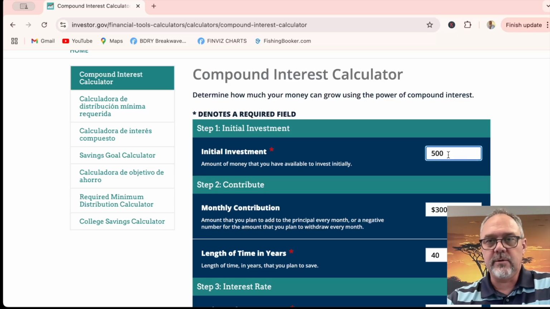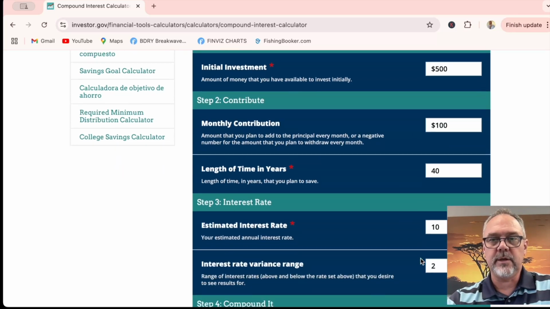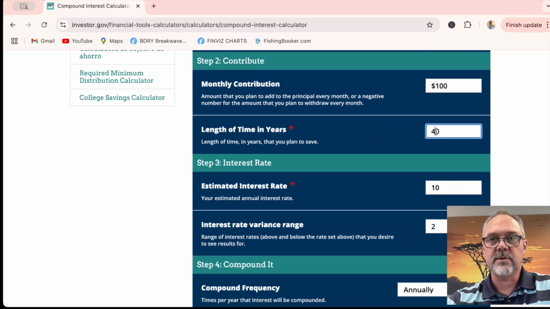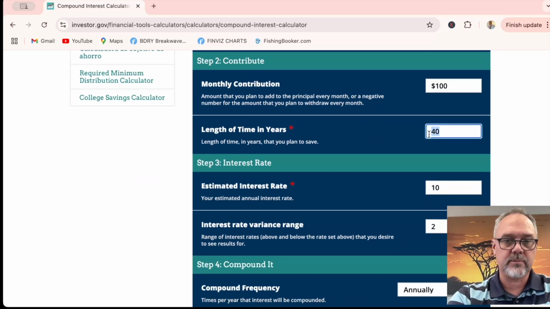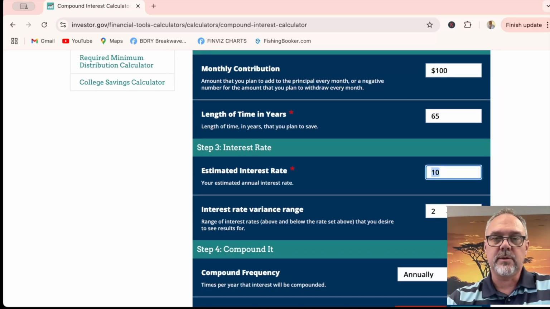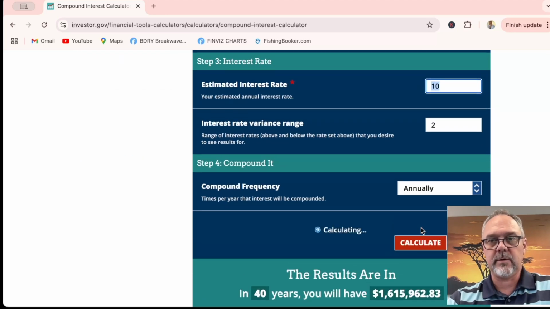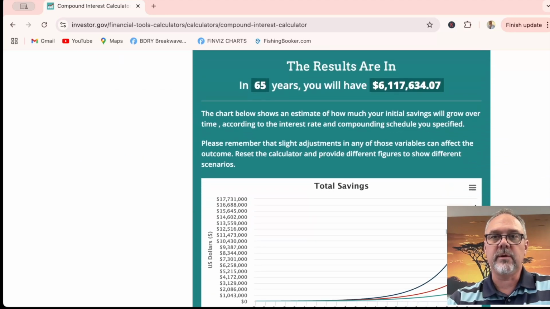But just say your child is born, and you put $500 in there, and you just contribute $100 a month into their fund. And let's see here, that's going to take 65 years to mature at 10%. And so we put $100 a month in there, and let's see here, calculate. And they keep putting $100 a month in there. Could be up to $6 million by the time they turn 65.